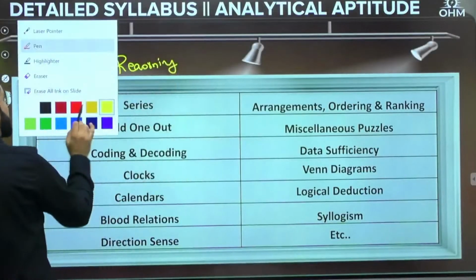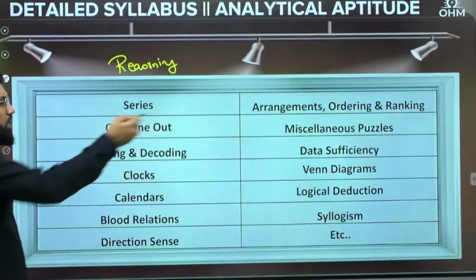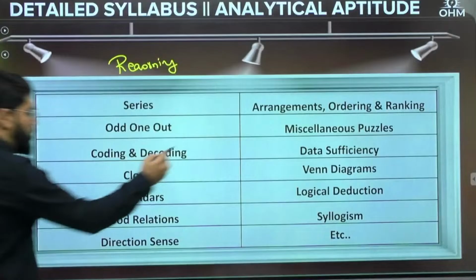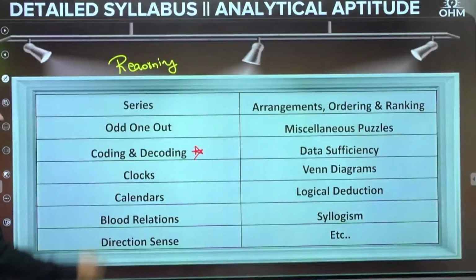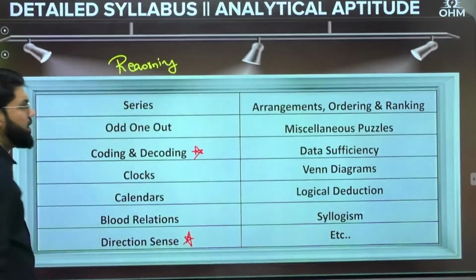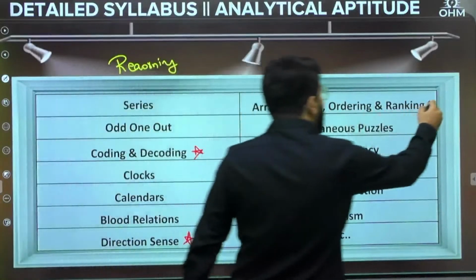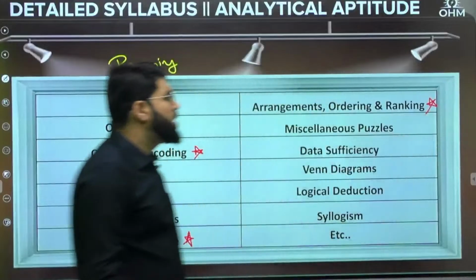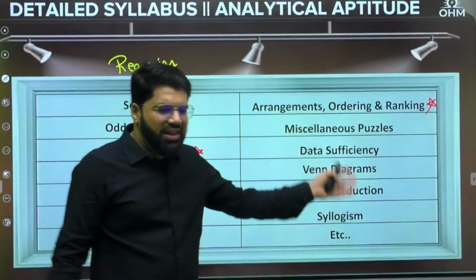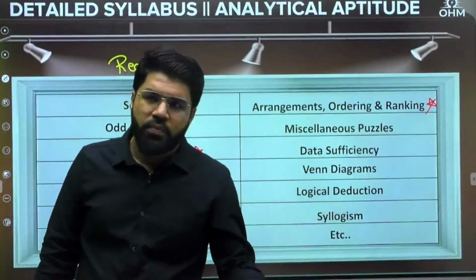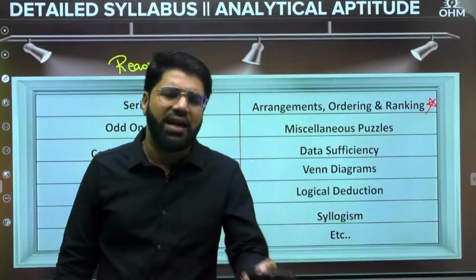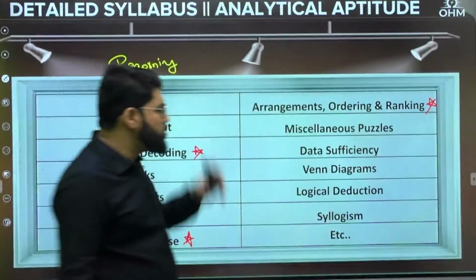The questions of series, next term of a series, or 4 numbers given, which of them is the odd one out, 3 numbers will be following a pattern. Coding and decoding, this is slightly important. Clocks, calendar, blood relation, direction sense can be important here. Arrangements, ordering and ranking, this is one important area. And there can sometimes be questions on miscellaneous puzzles. Even Sudoku, which you solve in newspapers or magazines. So what is there to study? It's a random puzzle question. That is not a topic to study separately.